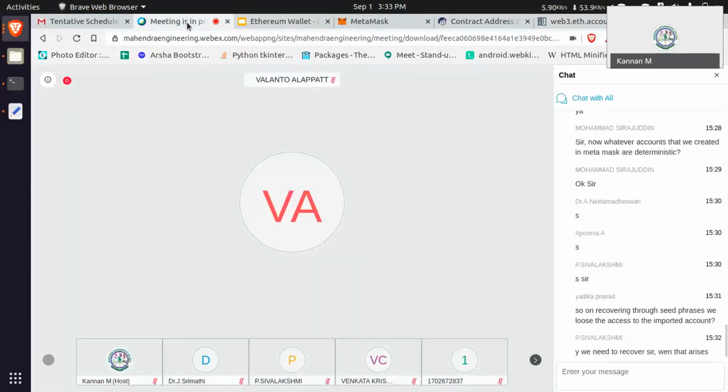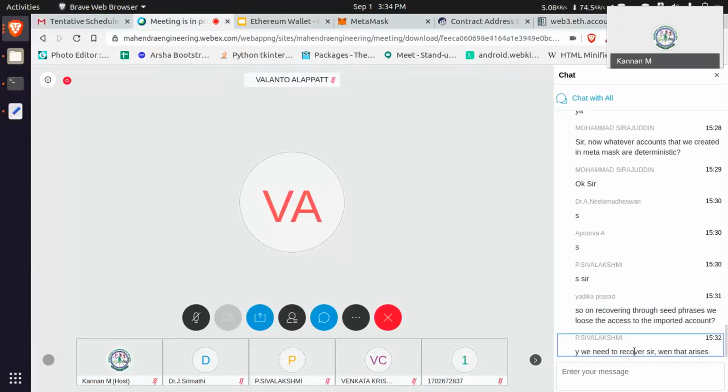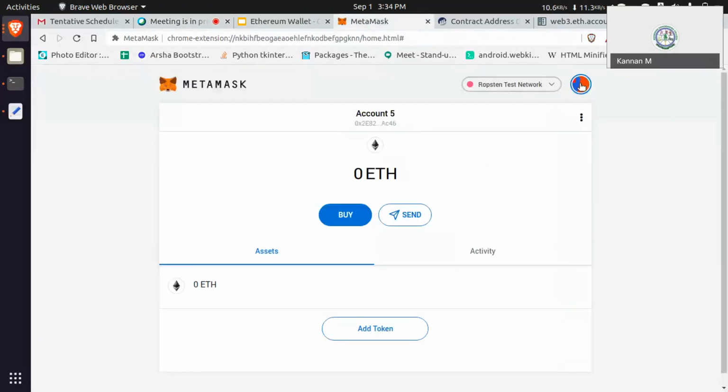Then any questions regarding that MetaMask wallet? Or did you understand it? Hello, sir. Yes, madam. Yeah, I have created the account in MetaMask now. Will you please briefly tell me the steps? For transfer, yeah, just now I created the account. Right now there is 0 ether.